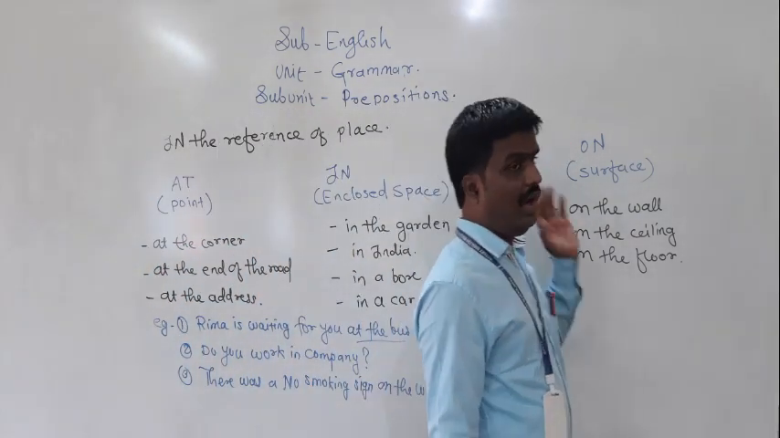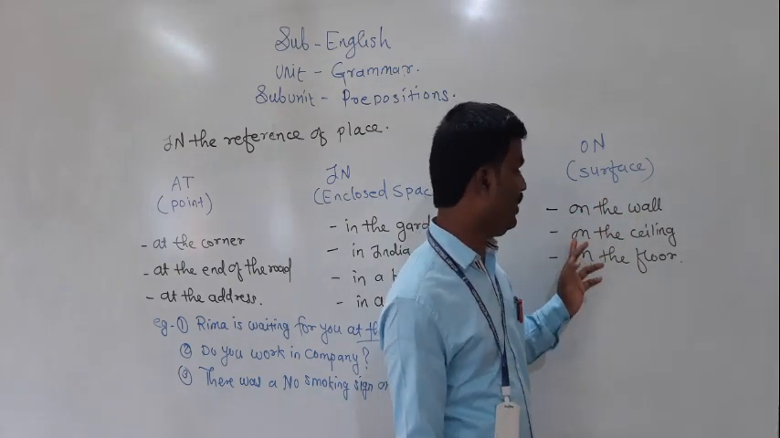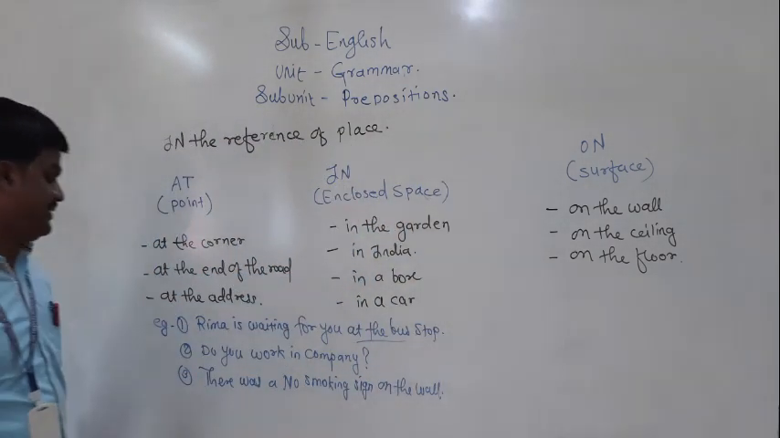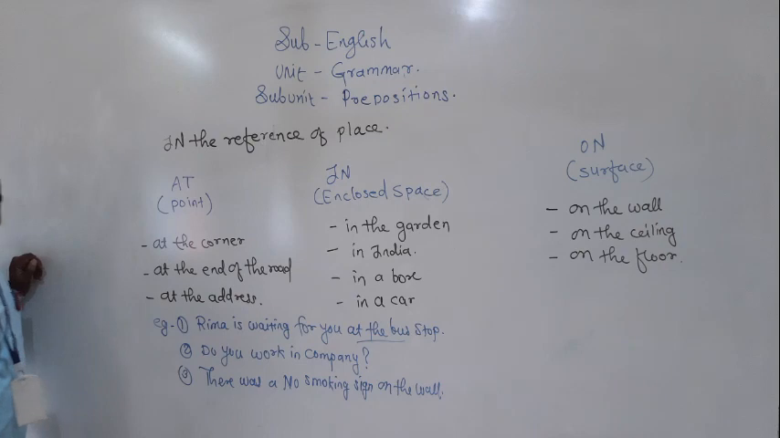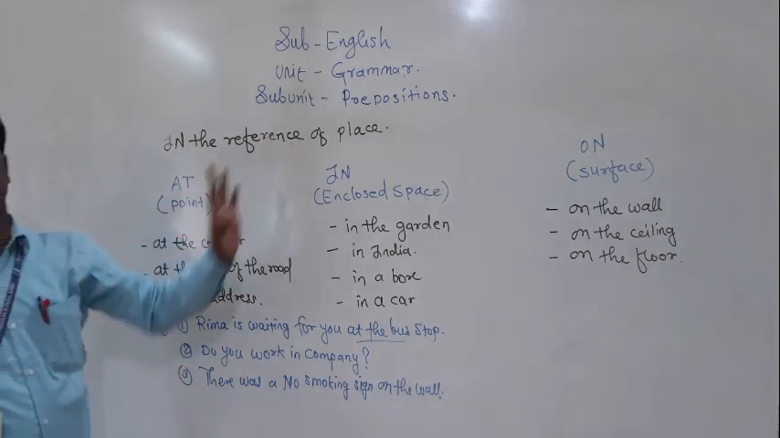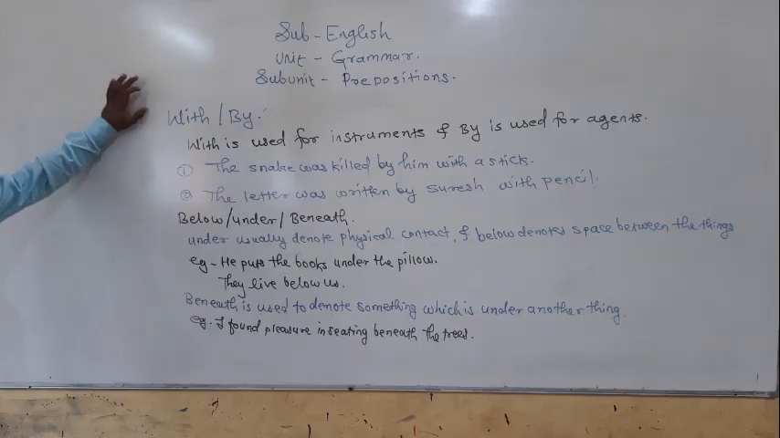Okay. Then next, "on" is used to denote the surface. On the wall, on the ceiling, on the floor. See, to denote the surface, there was a no smoking sign on the wall. Okay, it means "on" is used to denote the surface point. Understood this? Okay, the next prepositions we will discuss are "with" and "by".